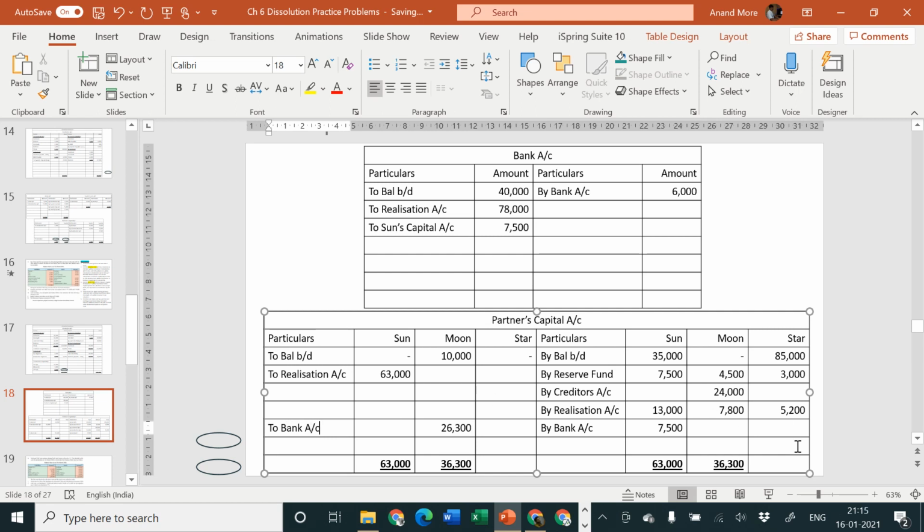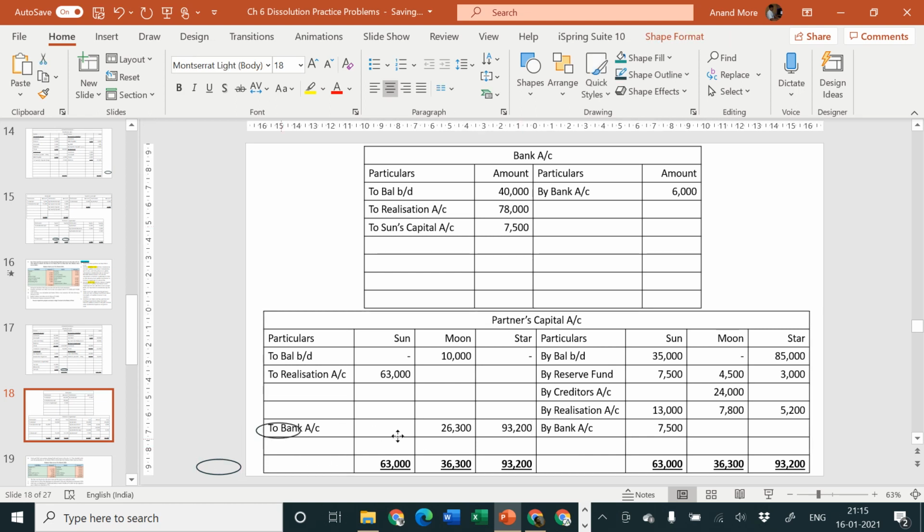Okay, and let us check Star's account also. There is no tension because there is only credit entries, there are no debit entries at all. So 85,000 plus 3,000 plus 5,200 is equal to 93,200. That is the amount which Mr. Star is entitled to get, and nothing is received by him from the partnership firm as on today. So he can specify that I want all my 93,200 rupees in the form of cash or bank. So that is 93,200 he is entitled to get.